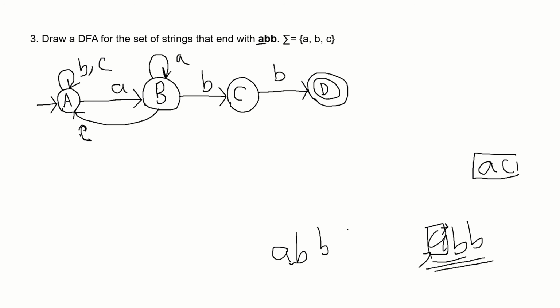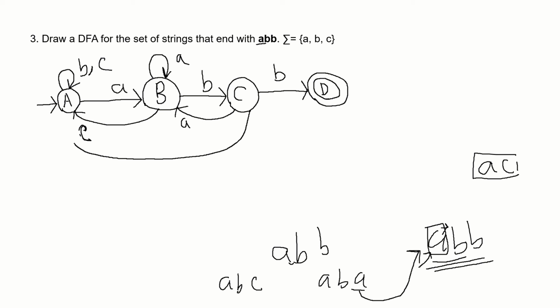But if we get A, then that becomes ABA, right? But we needed B, so there is a setback. But this A can be the A from ABB, so we will go to state B. But if we get C, then that becomes ABC, and we need another A to again make ABB. So if we get C, we will go to the start state.